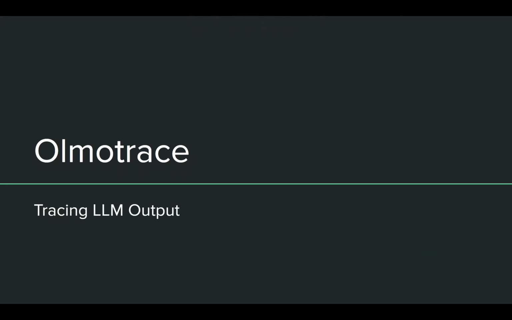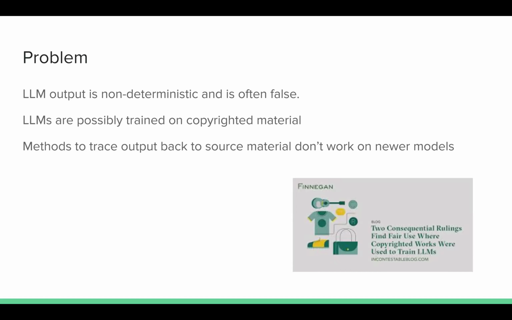So Olmotrace is a newer tool that came out of the Allen Institute for AI (AI2). The problem is that LLM output is non-deterministic and it's often false, and ideally we'd want to be able to trace certain outputs back to their original training documents, whether to follow up for more research, or to understand what exactly is causing the LLM to be false, maybe because it's citing some not so accurate Reddit posts. LLMs are also possibly trained on copyrighted material, certainly, definitely.